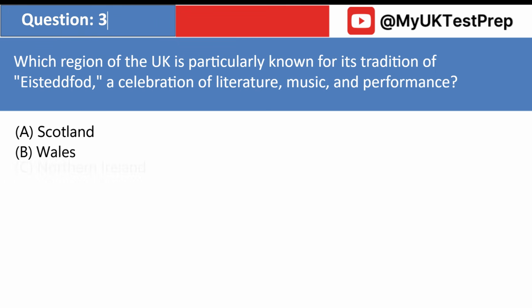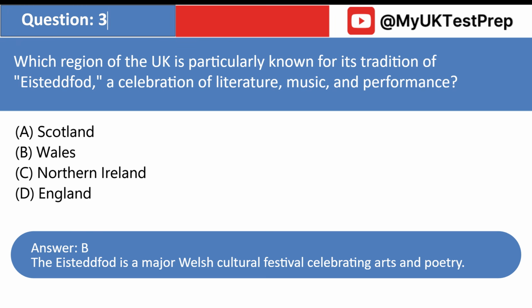Which region of the UK is particularly known for its tradition of Eisteddfod, a celebration of literature, music, and performance? A. Scotland. B. Wales. C. Northern Ireland. D. England. Answer: B. The Eisteddfod is a major Welsh cultural festival celebrating arts and poetry.